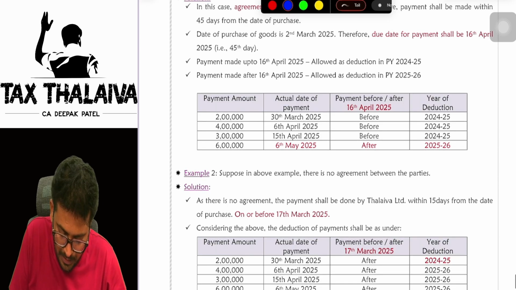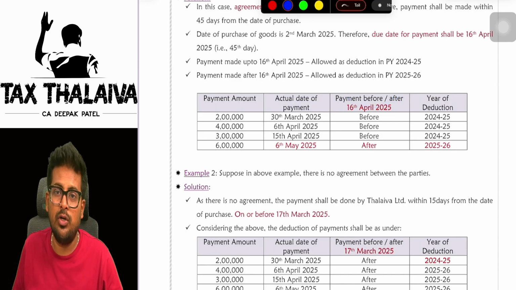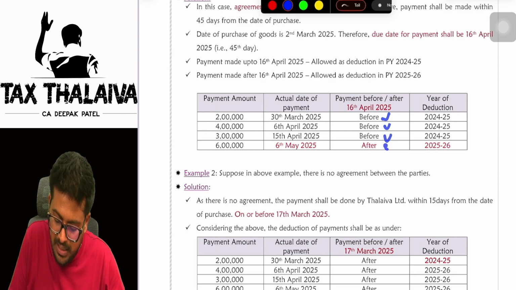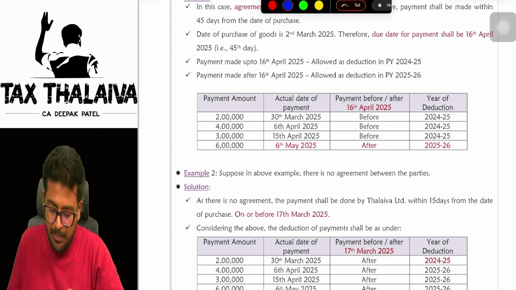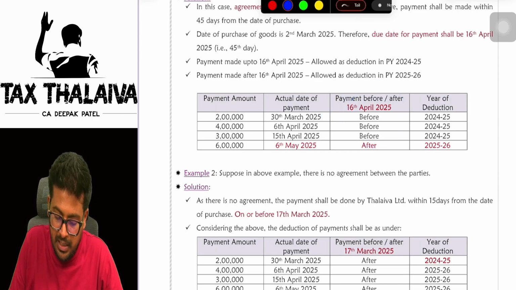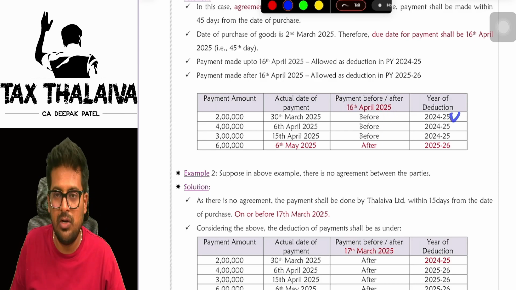Let's look at this. This 2 lakhs of payment, the actual date of payment was 30th March, whereas the payment is required to be made before 16th April. So here, before or after means whether the payment was made before 16th April or after 16th April, this column will tell you. So 30th March was the actual payment date. Did he make the payment before 16th April? Yes, it was made.